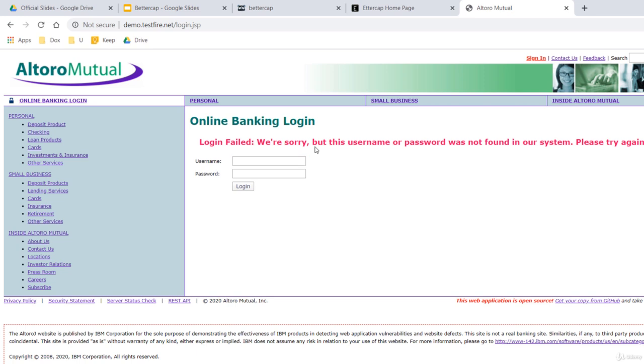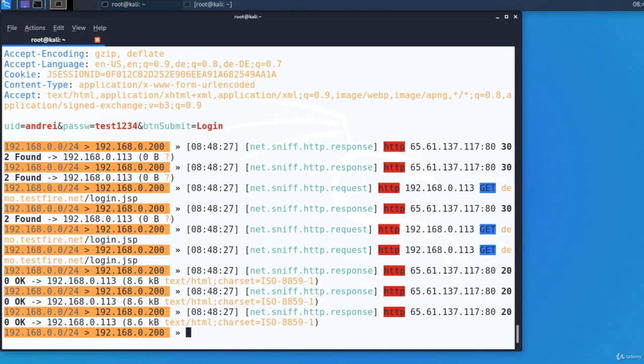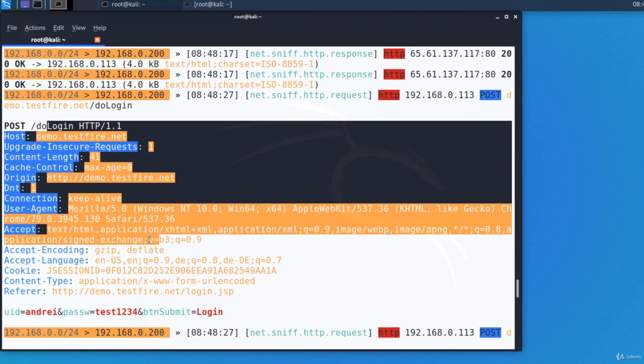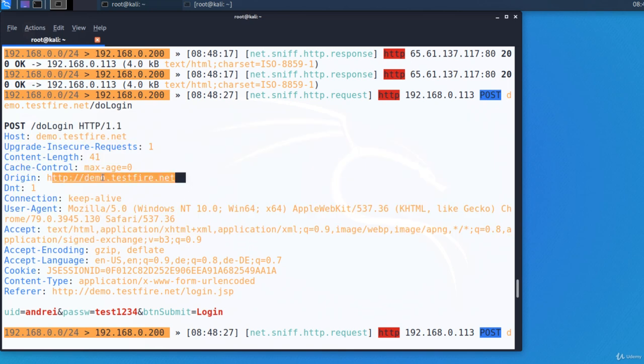The authentication was not successful, but that's not important. Back on the attacker's machine, we notice in the Bettercap window the communication between the victim and that website. This is the communication. The website I have visited, and here we notice the credentials, the username and the password.